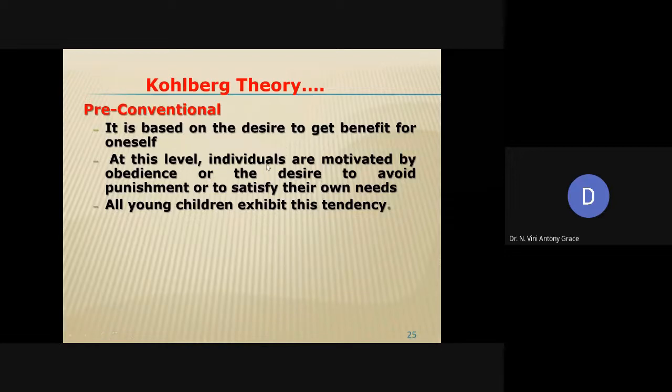They are least bothered about other people's interest. They have to satisfy their own needs. It is a very simple example. People will definitely follow this in a kindergarten class or some primary class. All the moral principles taught by their parents and teachers, they follow blindly. They will not question it, right? So this is called the pre-conventional level, which is usually found in all young children.